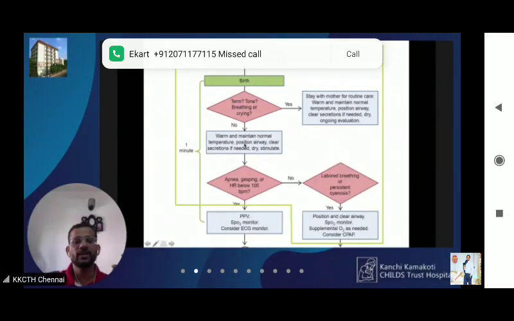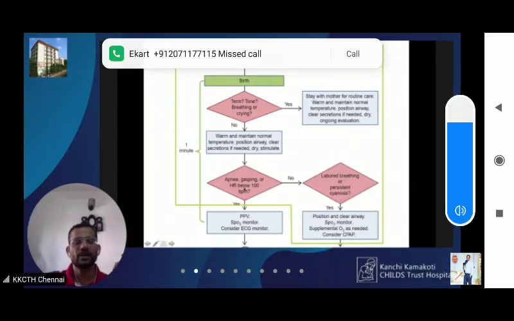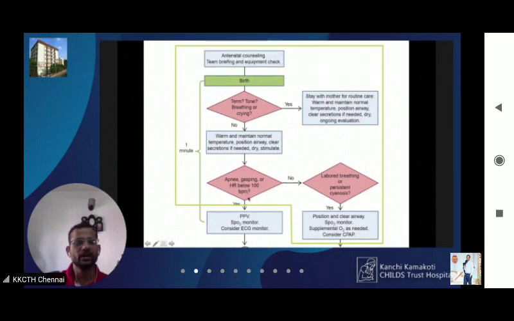Now, if at the end of the initial steps our assessment says there is apnea, gasping, or heart rate below 100 per minute, then we will go down the algorithm and start positive pressure ventilation. Remember, the first golden minute will include positive pressure ventilation also. So one cycle of positive pressure ventilation should be completed within the first golden minute.